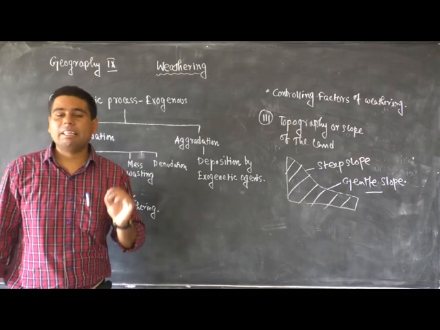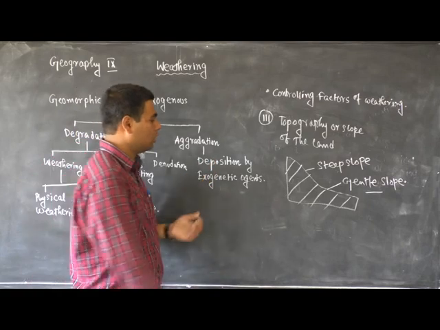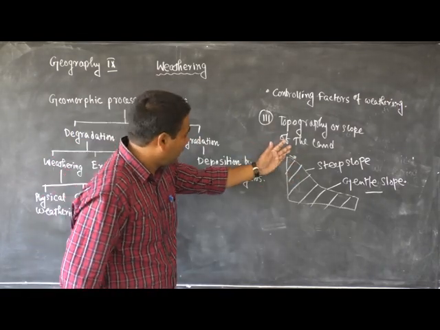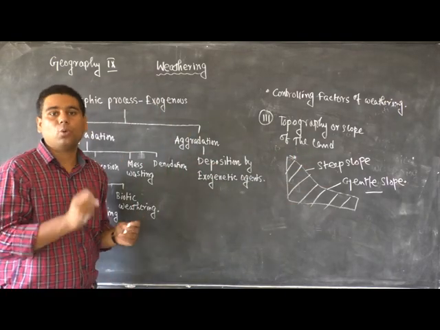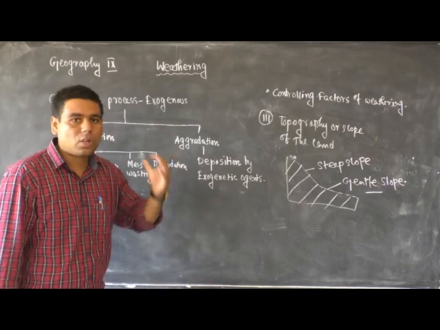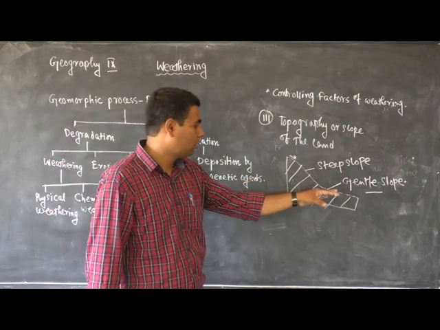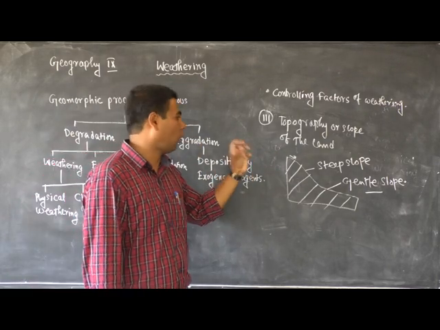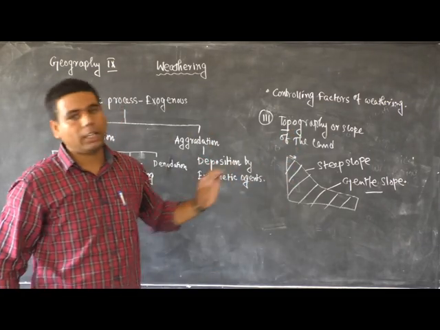Actually, the mechanical disintegration of rocks occurs, and after the disintegration, the rocks move from the higher elevated area to the lower elevated area due to the gravitational pull of the earth, which is called mass wasting or mass movement. This mass movement and the mechanical disintegration of rocks are greatly influenced by the topography or slope of the land.